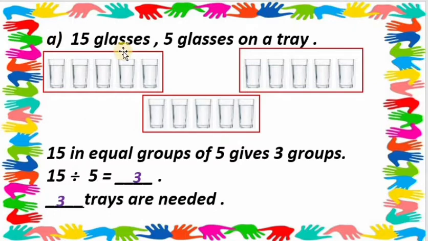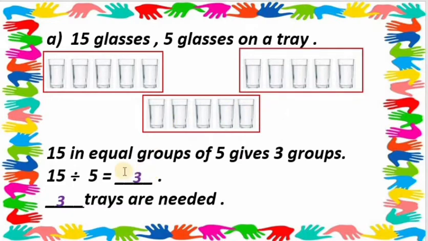Question A: 15 glasses, 5 glasses on a tray. How many glasses are here? 15. 5 plus 5 is 10, plus 5 is 15. So 5 plus 5 plus 5 is equal to 15 glasses. 5 glasses on one tray. See this, 1, 2, 3, 4, 5. This red box is a tray. One tray. So there are 5 glasses on each tray.